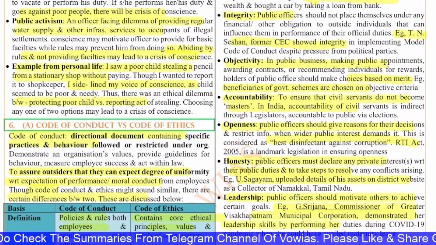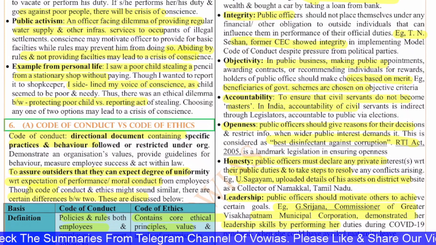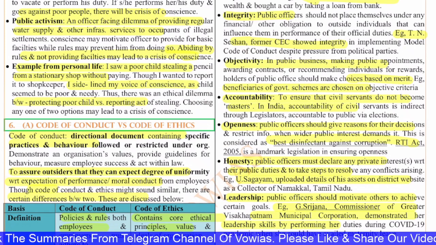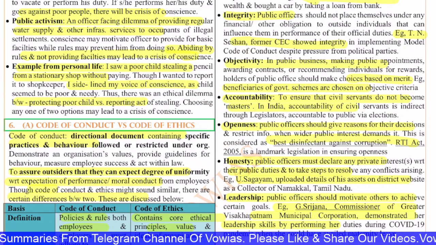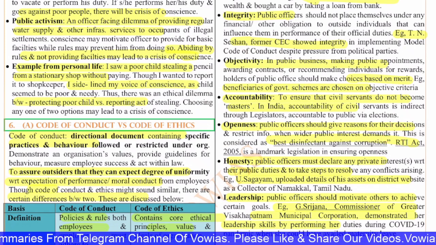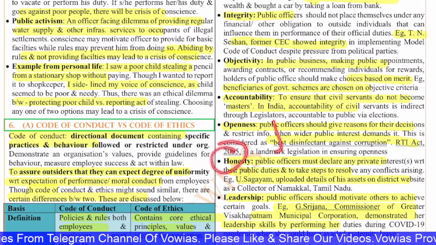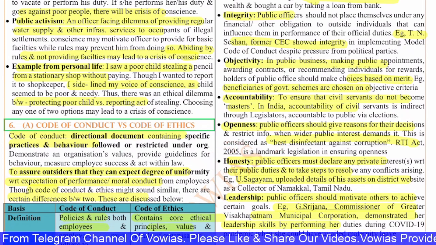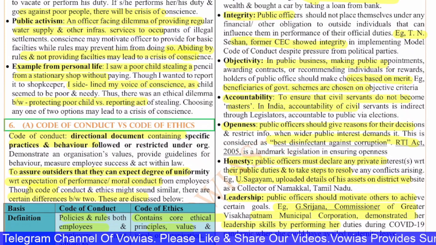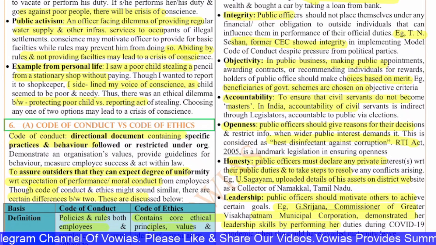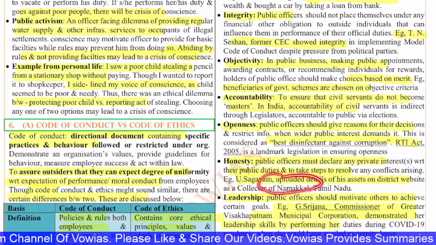Openness. This is very important. This will ensure transparency in the system. This will increase the public might, you can say. This will also empower the public at large. Example, the RTI Act is a landmark legislation in this process. Next, honesty. Public officers must declare any private interest with respect to their public duties or take steps to resolve any conflicts. Example, U. Sagayam. We can write, he uploaded details of his assets on the district website as collector of Namakkal district.